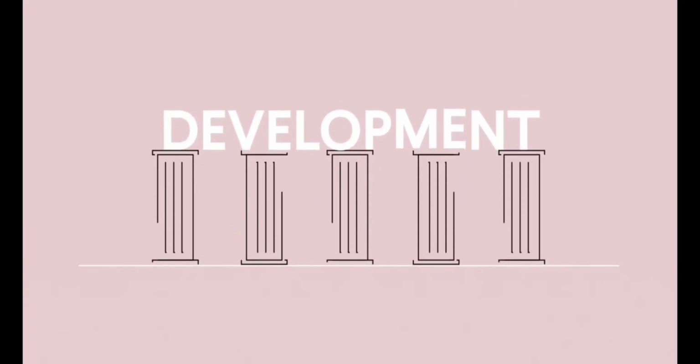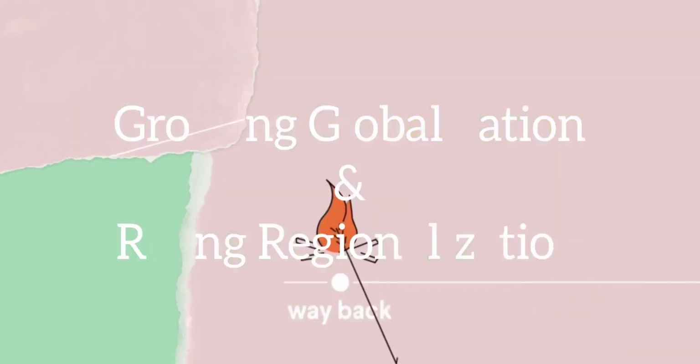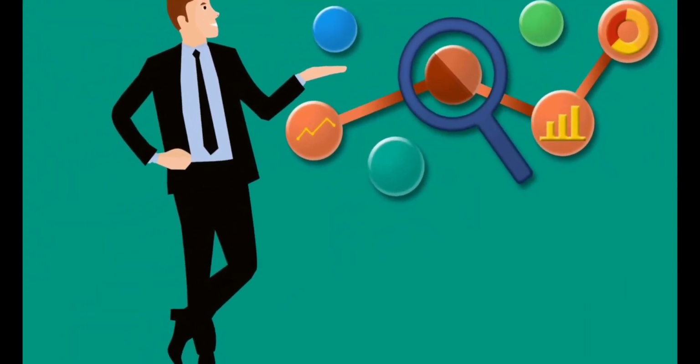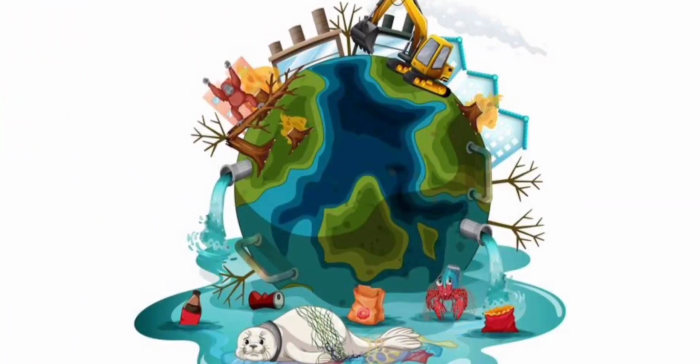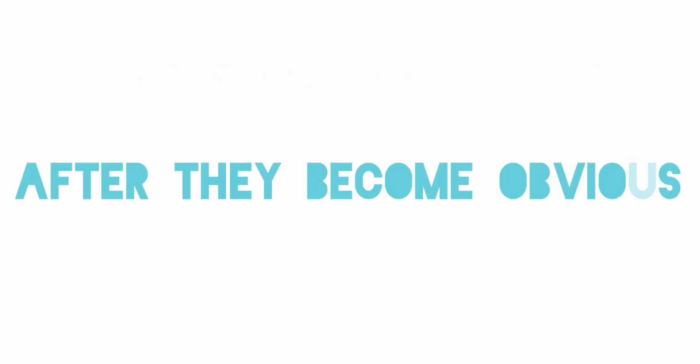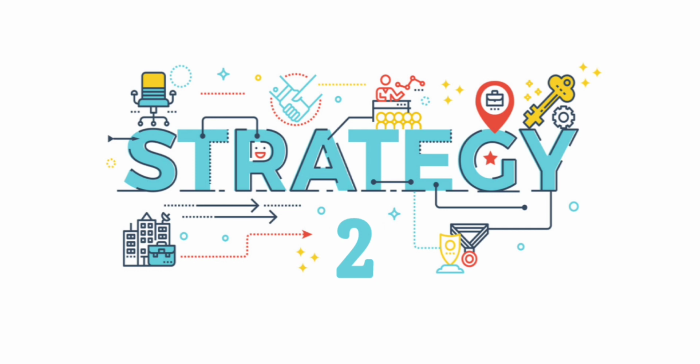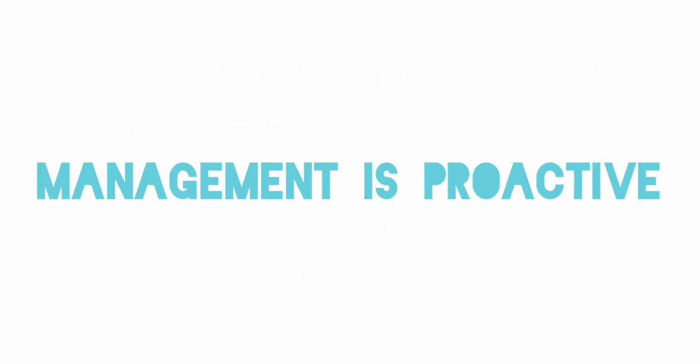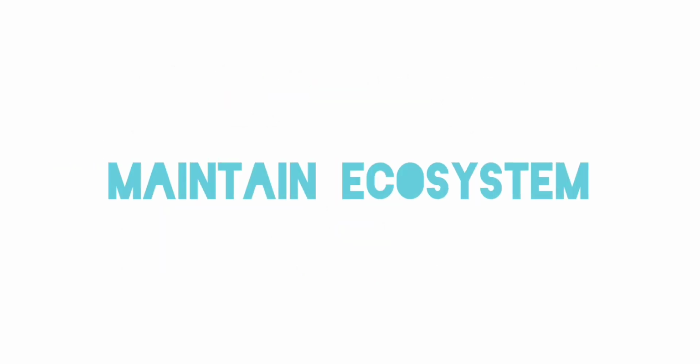The two potential directions of global development, growing globalization or regionalization, are taken into consideration. The scenarios also take into account two different strategies for dealing with environmental problems. In one strategy, actions are reactive and deal with issues only after they become obvious, while in the other strategy, the ecosystem management is proactive and purposefully works to maintain the ecosystem.